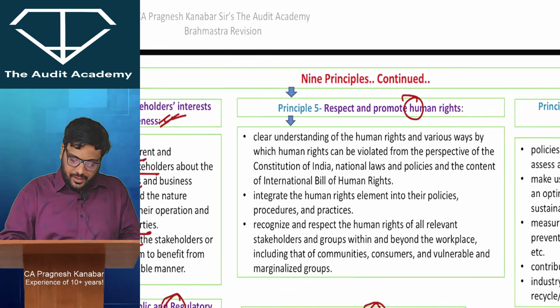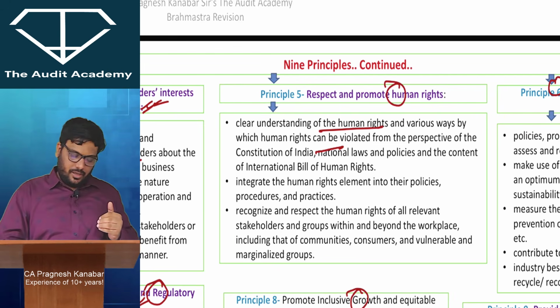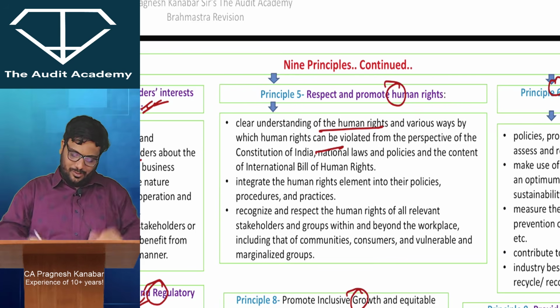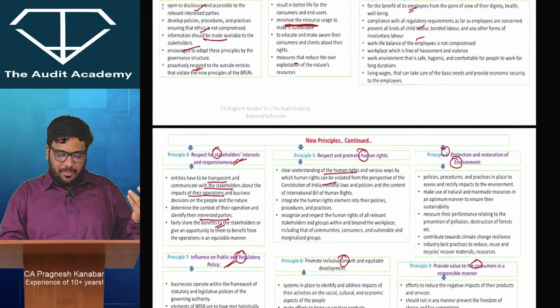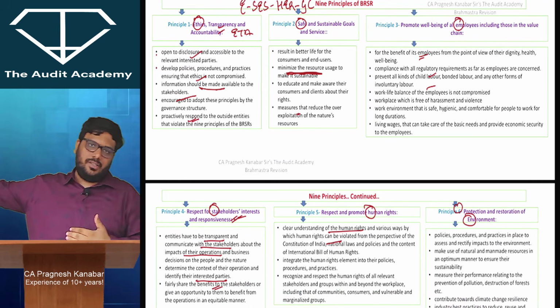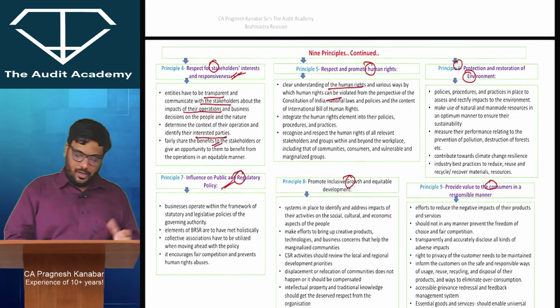All right. You should have understanding of human rights. You should take actions for violation of human rights. You should integrate human rights into your policies. So this is ethics also. Okay. Then principle 6, environment, that is not a problem. I think principle 2 and 6 are in a very good relationship. Because the more you take care of environment, principle 2 also gets attracted here and there. All right.